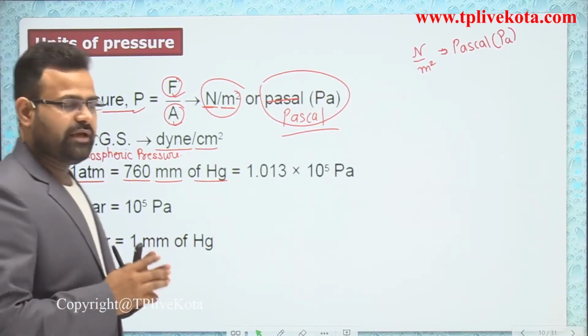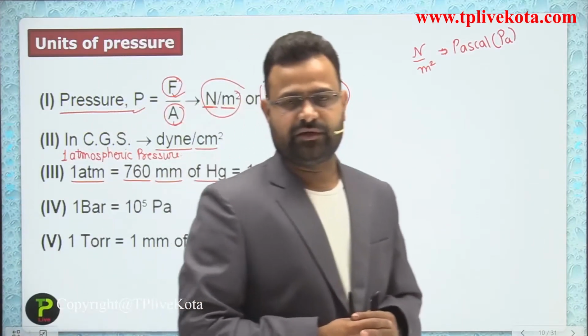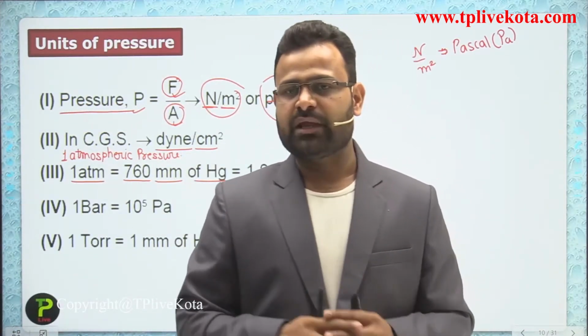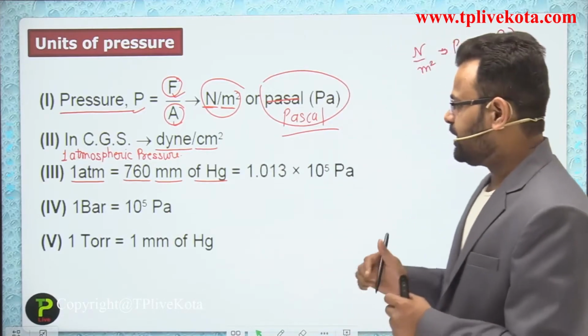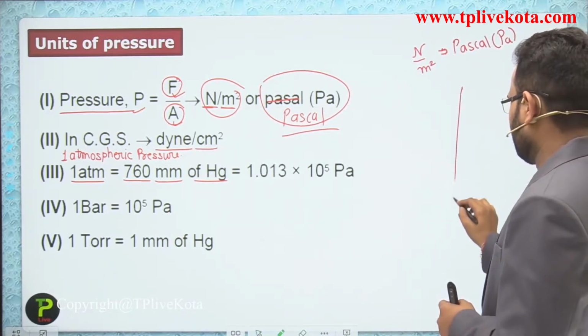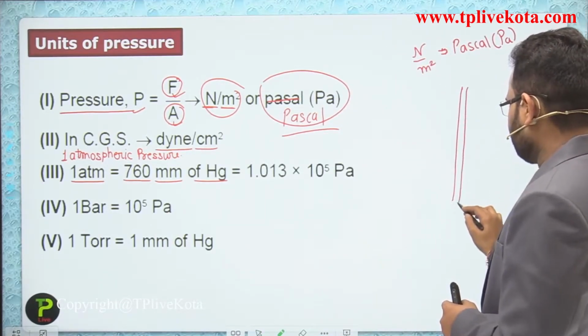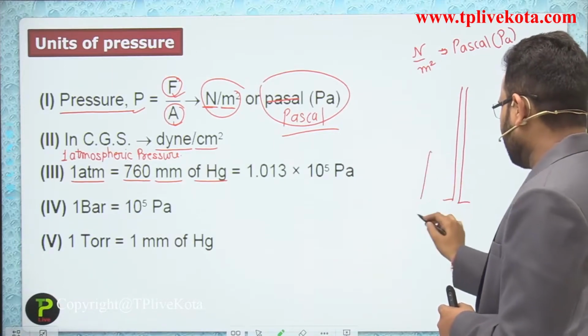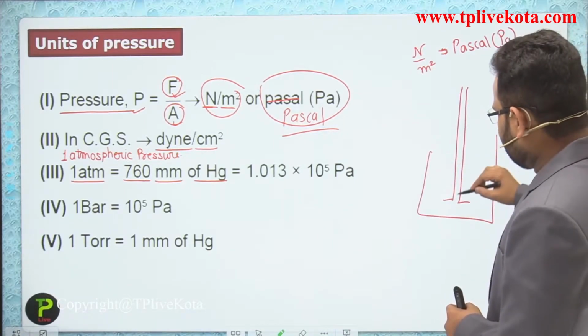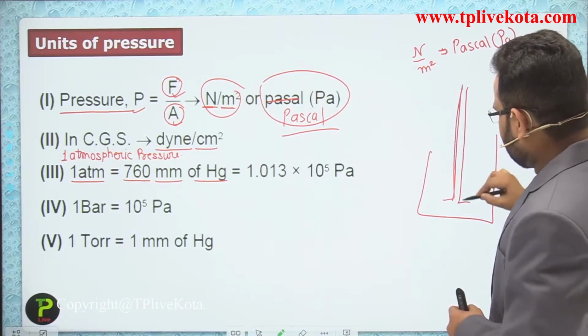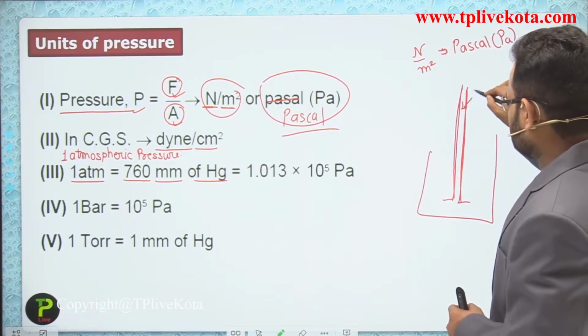If we calculate the pressure on the surface of the earth and we use Hg, which is a liquid, what is the height of the tube filled with the Hg?